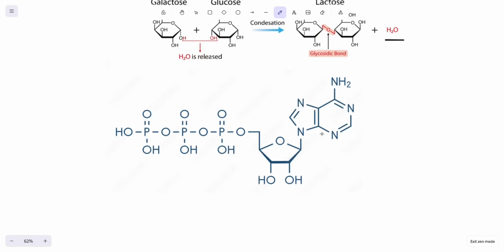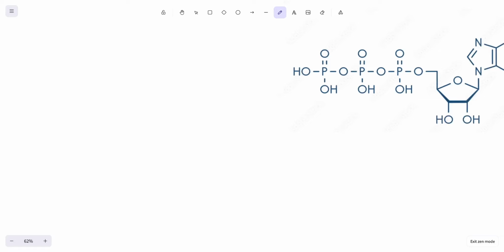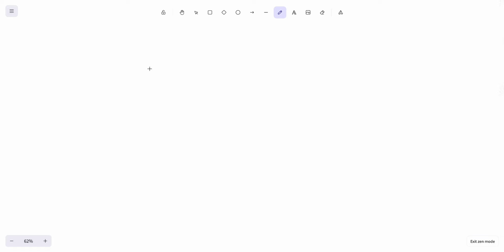Before we get into all that, let's just talk about ribose. Ribose is also a ring, so I'm going to draw it like this.